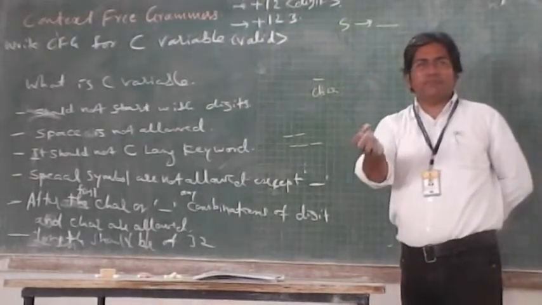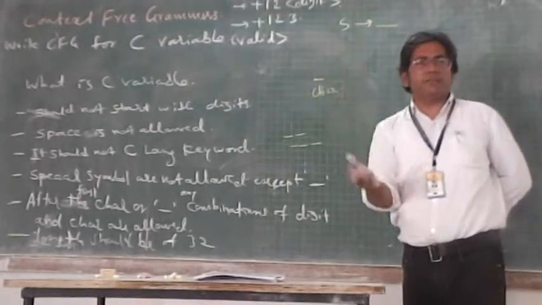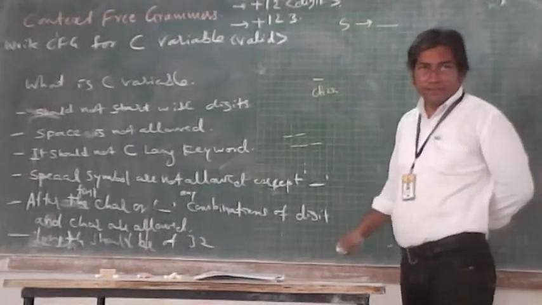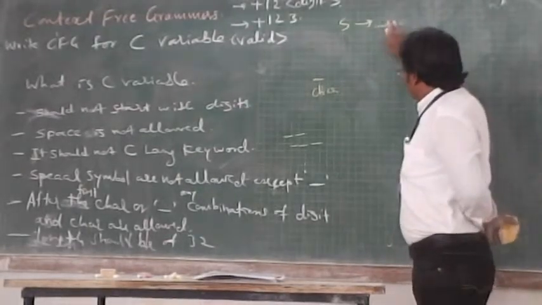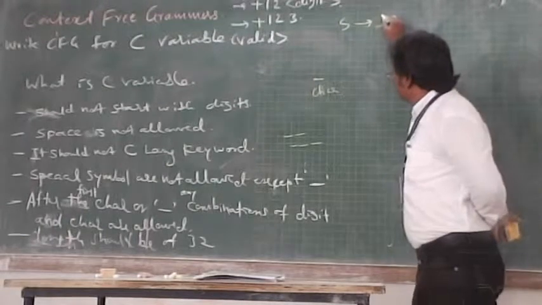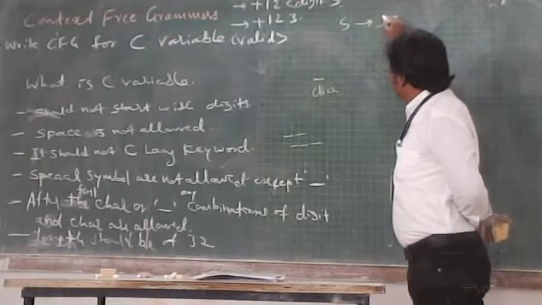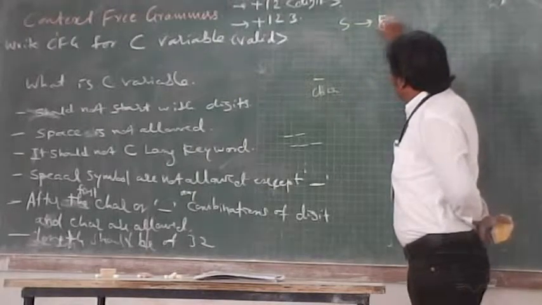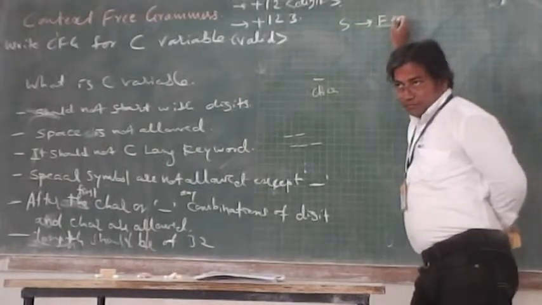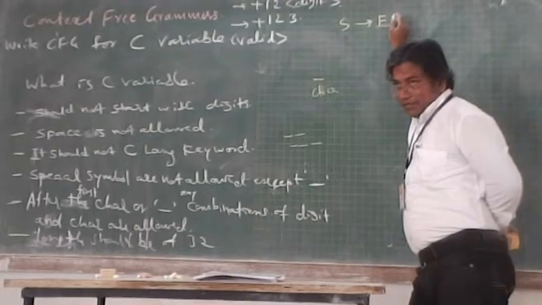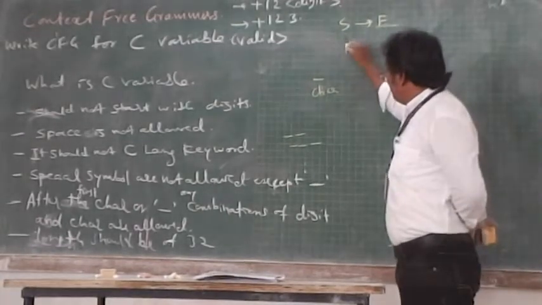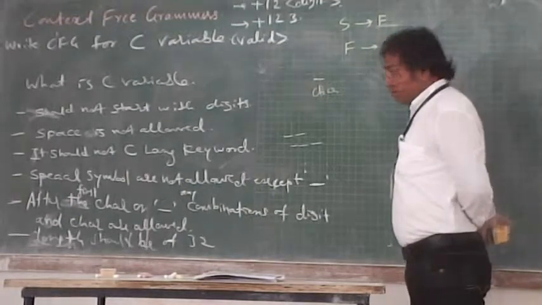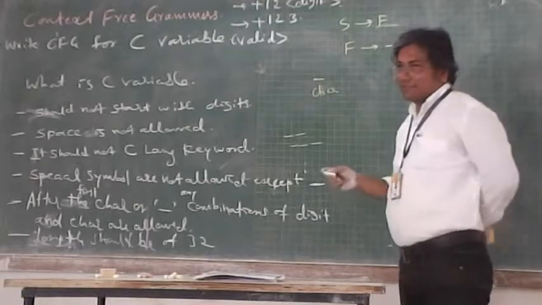You have freedom. You can choose any variables, any number of variables; you are supposed to write the rules for that. What do we do? The first character, I am indicating by F. It is underscore or character.